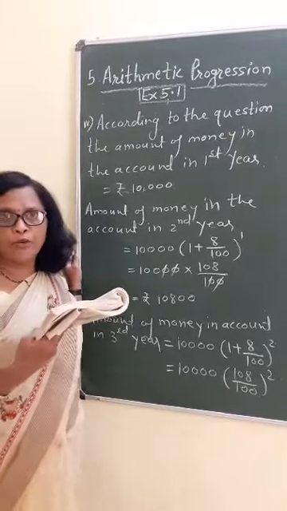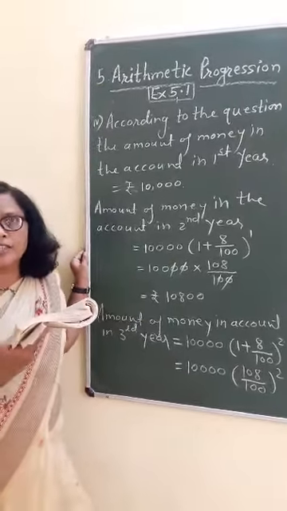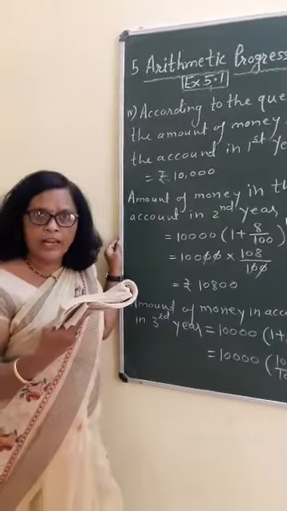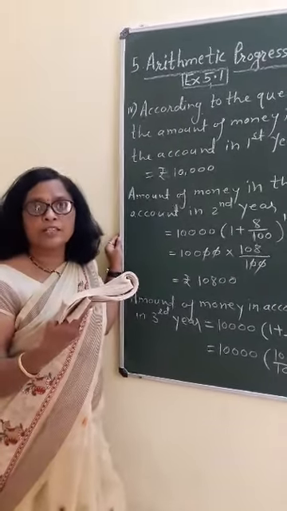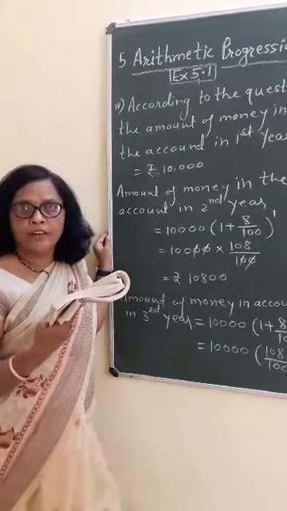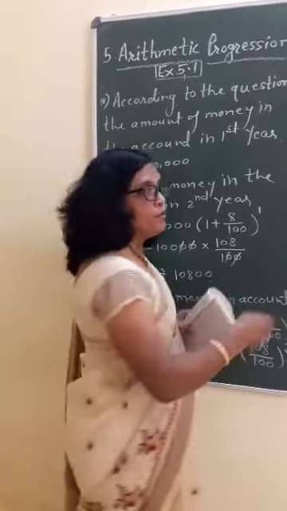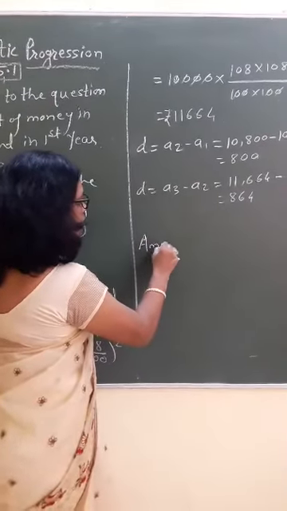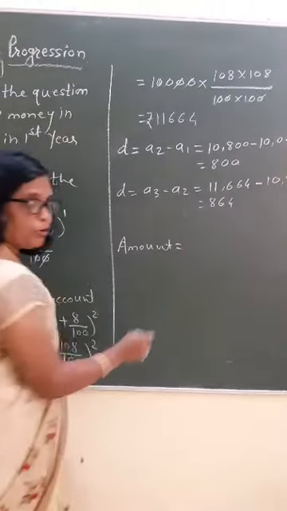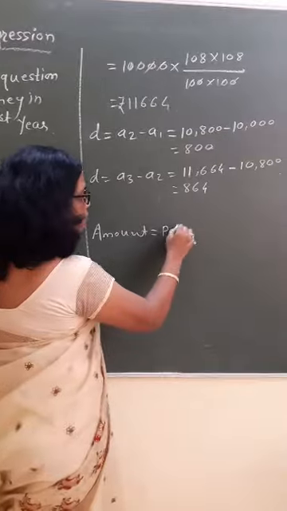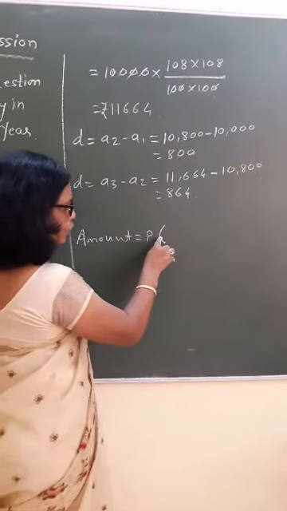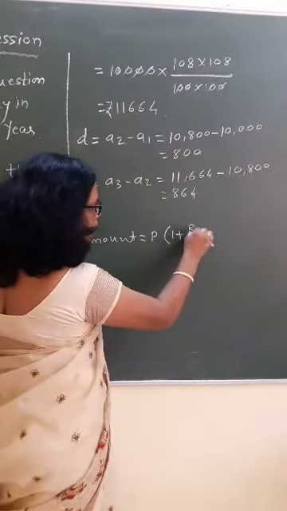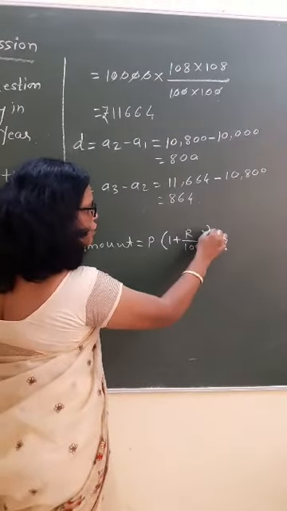But for compound interest, the amount is equal to P into the bracket 1 plus R upon 100 raised to the power n. Means the amount when it is compounded.